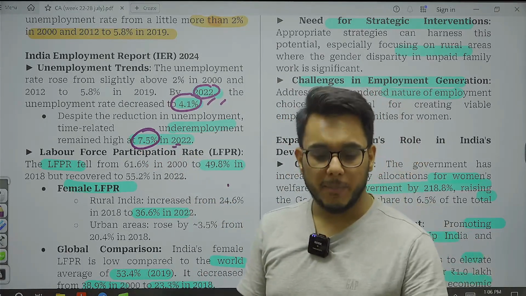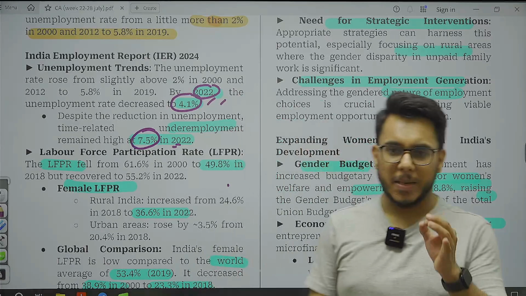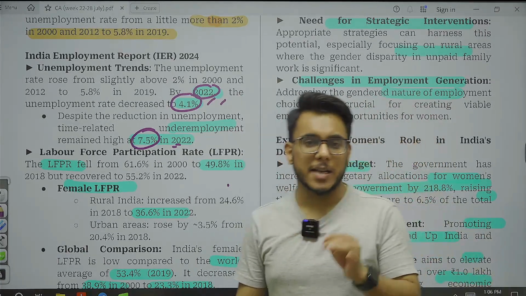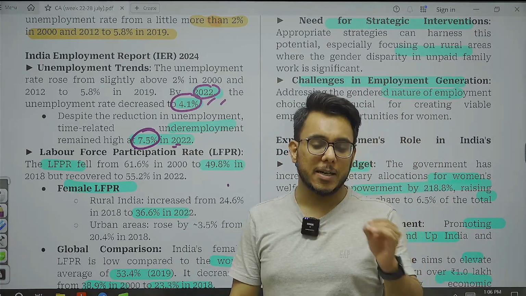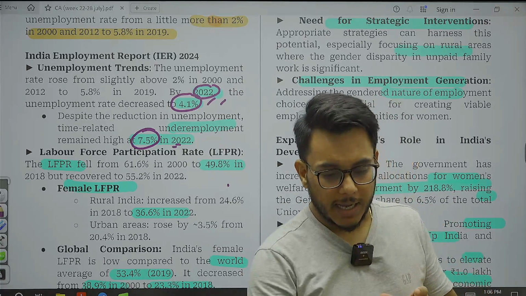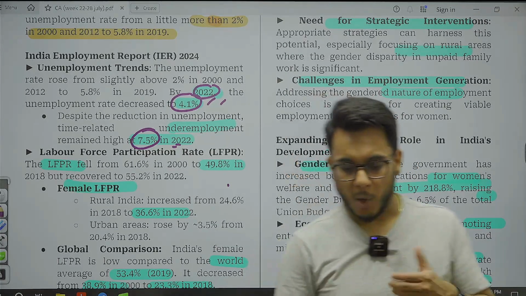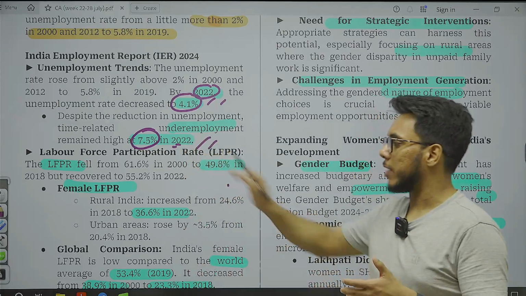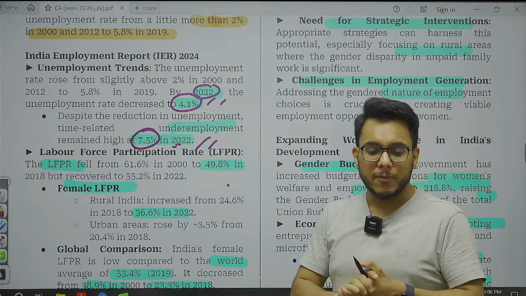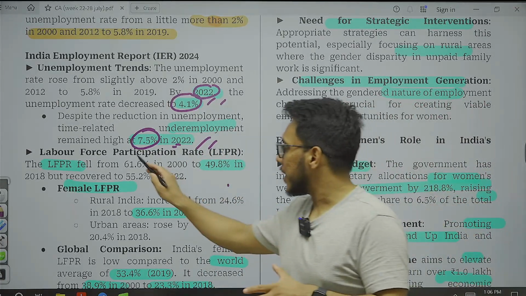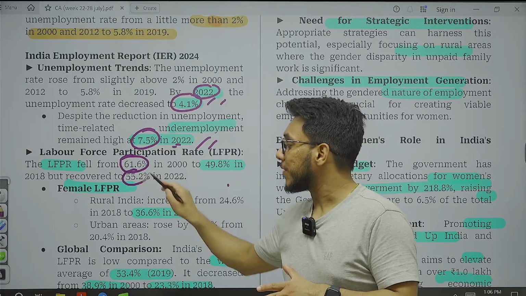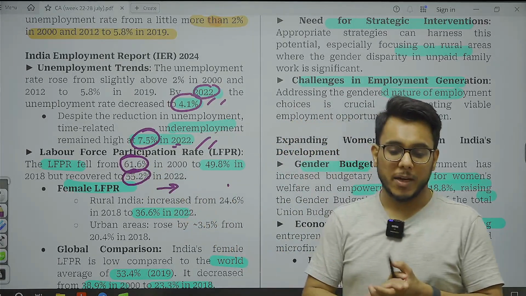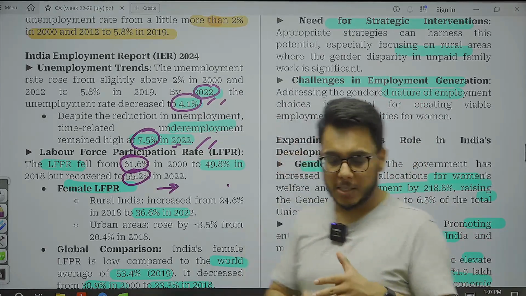Underemployment is people who are doing work, but that work is not suited to their skill set or their education. That is underemployment, and it is also very high. Now, when we talk about the labor force participation rate, it fell from 61.6% to 55.2% in 2022. Now, what is this labor force participation rate?